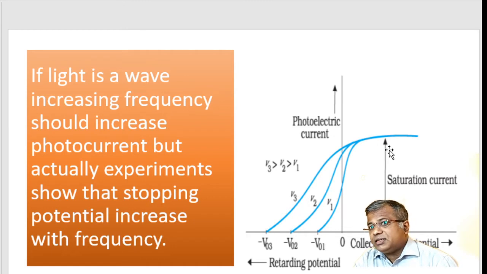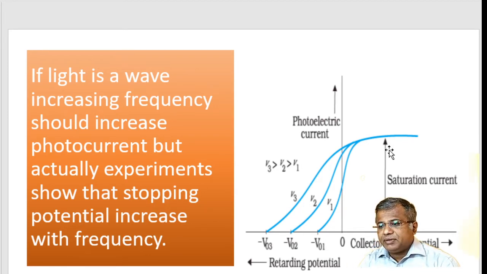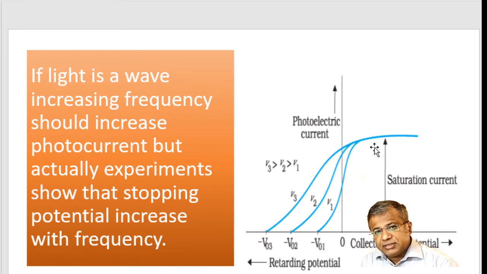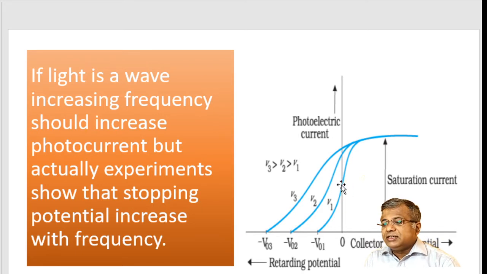It requires a little bit of imagination and understanding about waves: a wave has an amplitude, so as I increase the frequency of light from mu1 to mu2 to mu3, there must be an increase in the photocurrent. But practically, the photocurrent doesn't increase with increase in frequency. On the contrary, the kinetic energy increases, which was not at all predicted by wave theory.